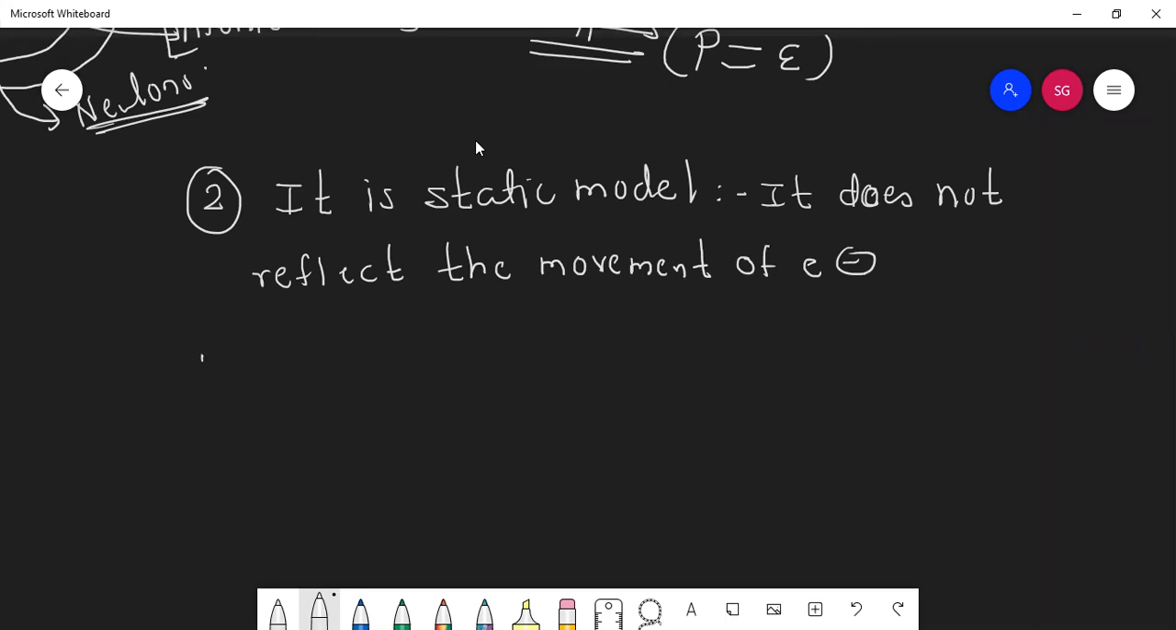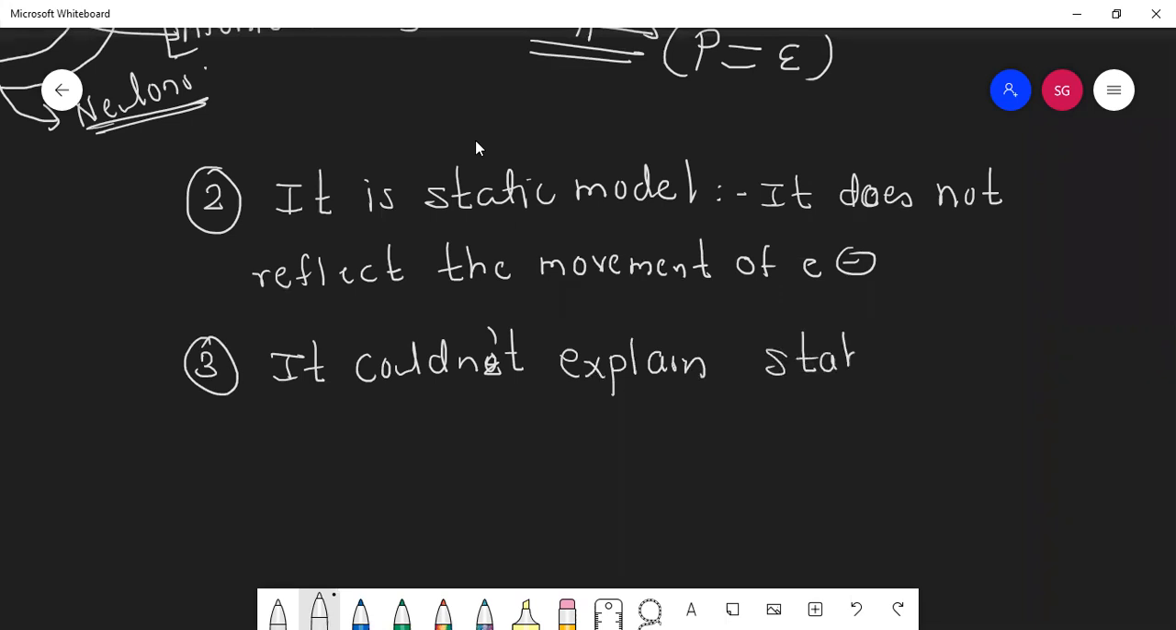Okay, only 4 points you need to see, students. Now this is the third point, and after that only 1 point is there. It could not explain the stability of atom. He only gave the model, the plum pudding model, raisin pudding model, watermelon model, but he did not say anything about the stability of the atom, how that atom is stable. He did not talk anything about it. And the fourth drawback was